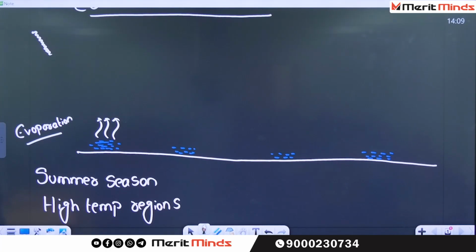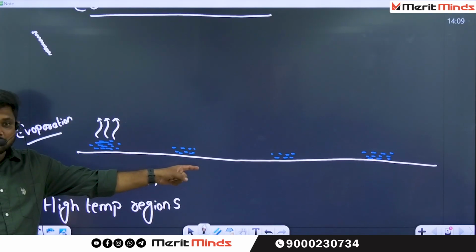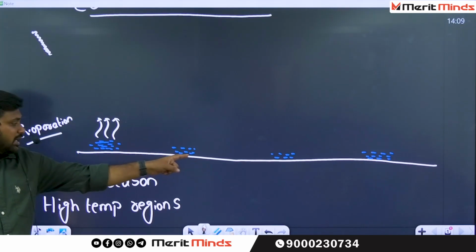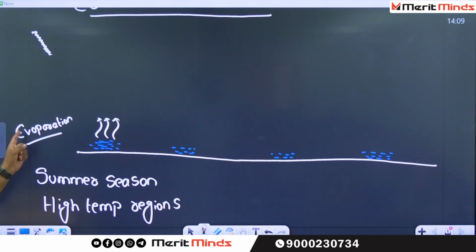So if you want to see the convectional type of rainfall, what is required? The water bodies are required. Not only the water bodies, what is required? The rapid evaporation is required. When can you find the rapid evaporation? Wherever the temperatures are high. When the temperatures are high, generally summer season.